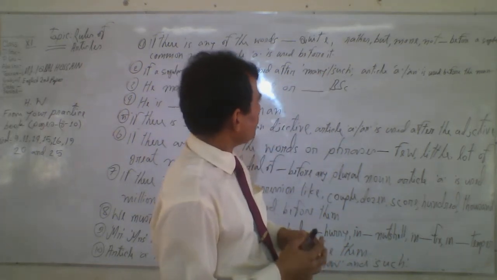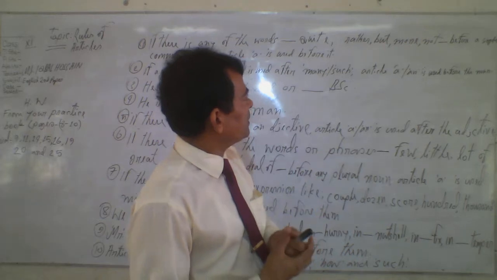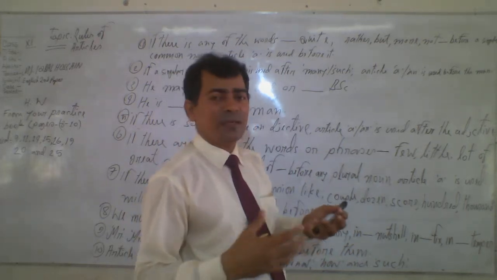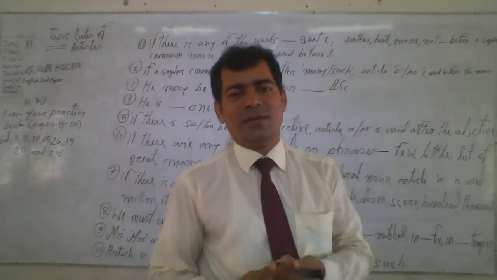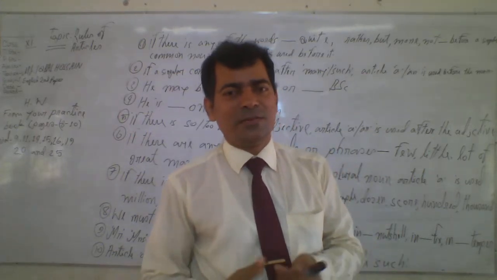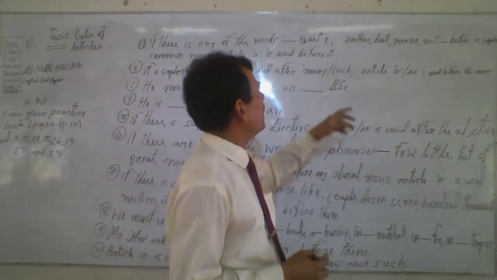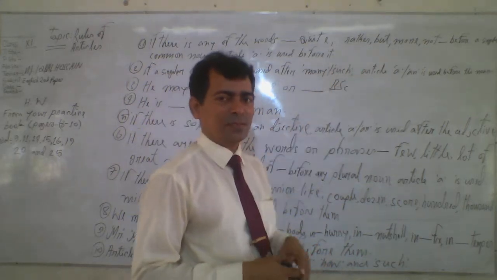That is, if I make a sentence, he is rather a doctor than a teacher. You see, after rather, I used a in the sentence.